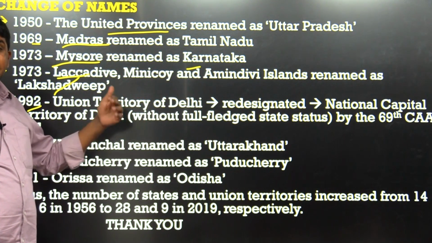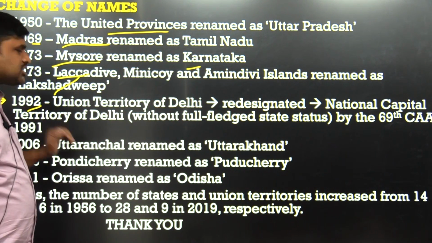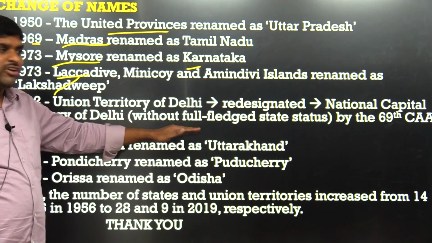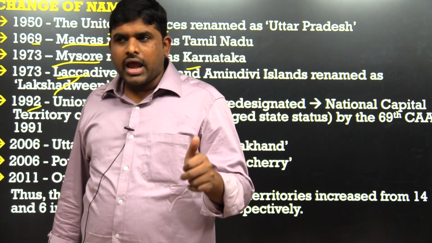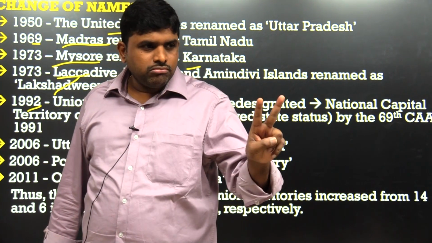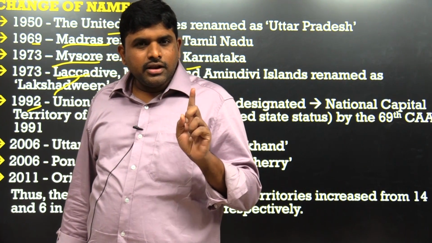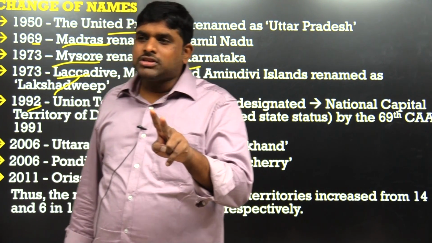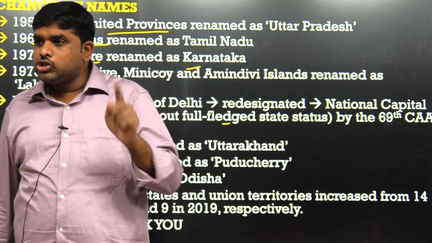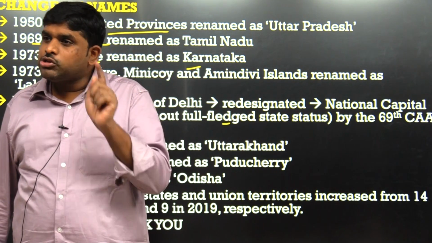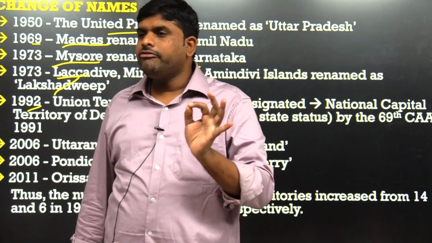In 1992, Delhi was redesignated as the National Capital Territory, the National Capital Territory of Delhi, without full-fledged state status. Why? Because of land and law and order, only 2. Not revenue. Revenue is with Arvind Kejriwal only. Land and law and order, both are with the central government. Land is also under the central government. Police is also central government. The rest is all under the National Capital Territory of Delhi, a UT.